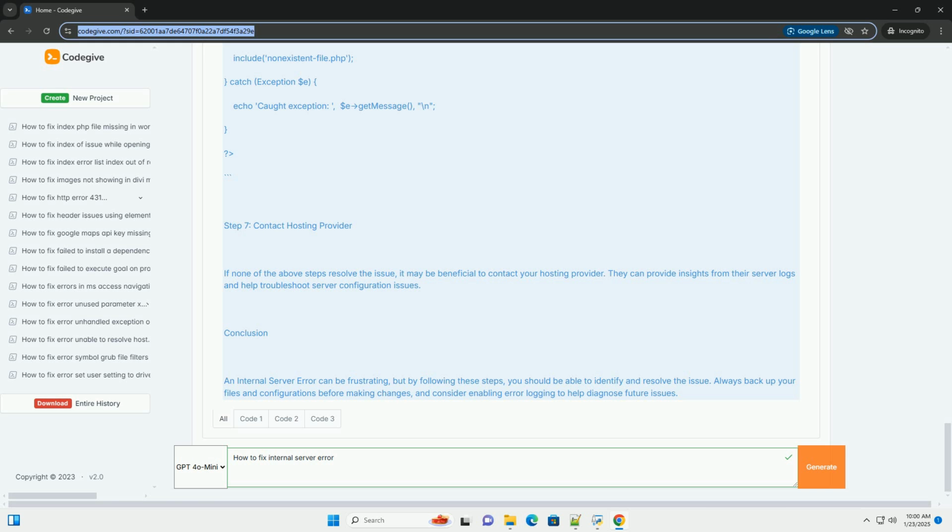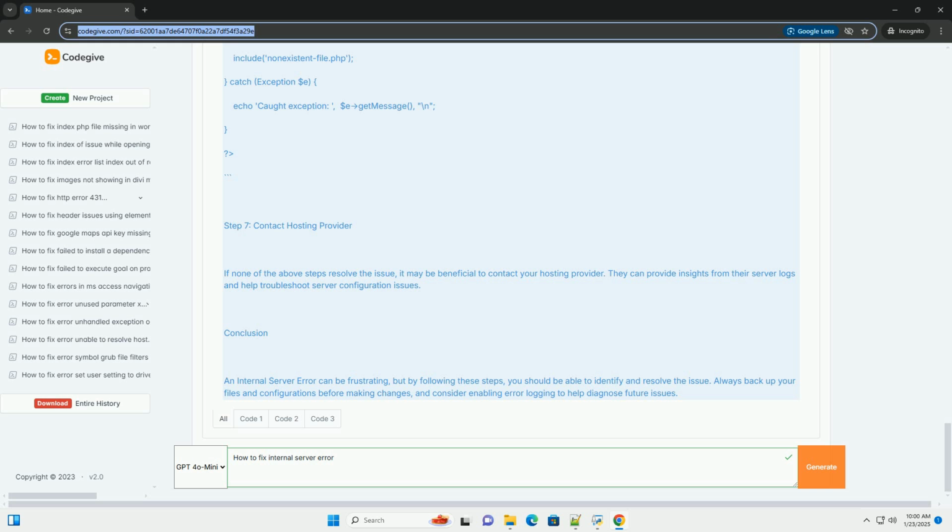To troubleshoot, you can temporarily rename the .htaccess file. If the error goes away, then the issue is within the .htaccess file. Step 4, review code. If the error originates from a script, for example PHP, review the code for syntax errors or issues. You can enable error reporting in PHP to see any errors directly in the browser. Add this to the top of your PHP file for debugging.